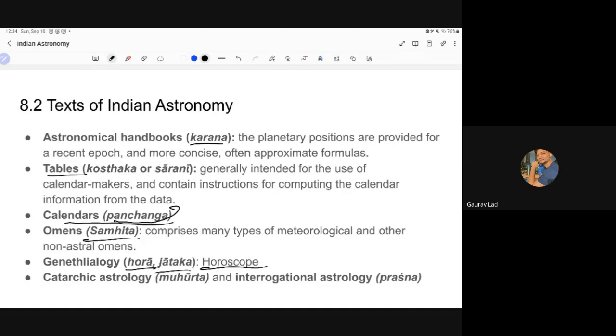And then we have cathartic astrology and interrogational astrology. Again, as the name suggests, it's astrology, so it's not really science, but it's included in the texts. So as I said in the beginning, Jyotisha is a mixture of astronomy and astrology. There was no distinction between the two as it exists today.